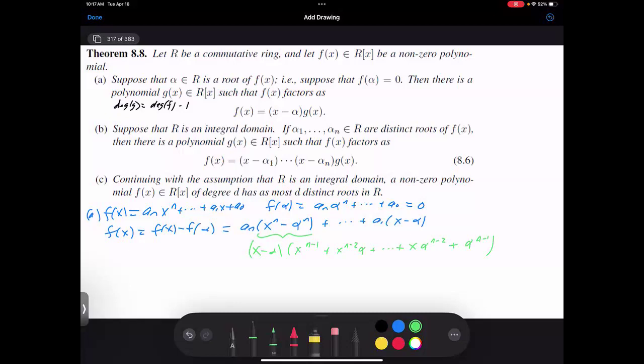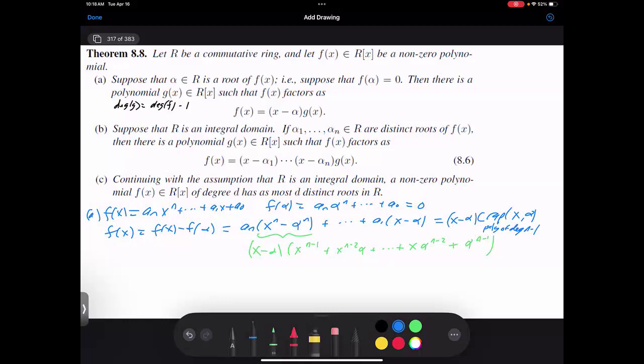And when I multiply, you're going to get a telescoping. X times x to the n minus 1 is x to the n. X times x to the n minus 2 alpha is x to the n minus 1 alpha. And then the negative alpha, when it hits x to the n minus 1, will give us a negative x to the n minus 1 alpha, which cancels. And things just cancel marching down. So everything is going to have an x minus alpha. So this will just be equal to x minus alpha times some g of x and alpha, a polynomial of degree n minus 1, because every term is going to have an x minus alpha. So that's my factorization for part A.